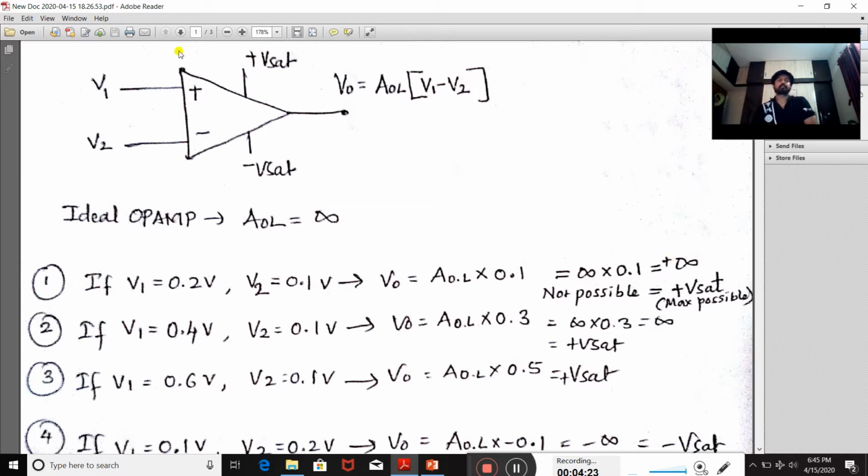What does it mean? You are putting in a finite voltage signal here, and you are getting an infinite voltage output. Is it possible? No, definitely it is not possible to get infinite output voltage.